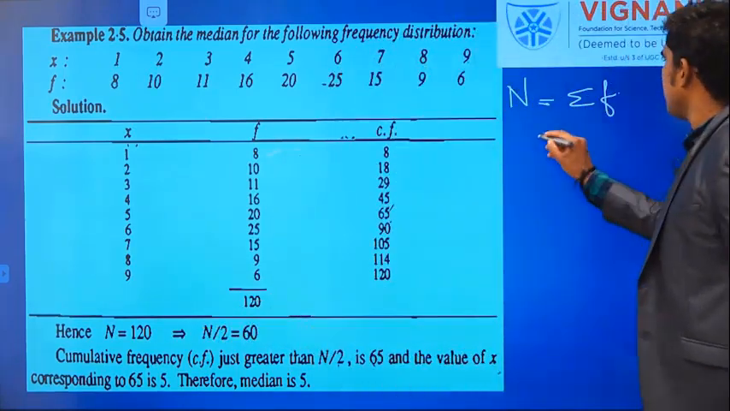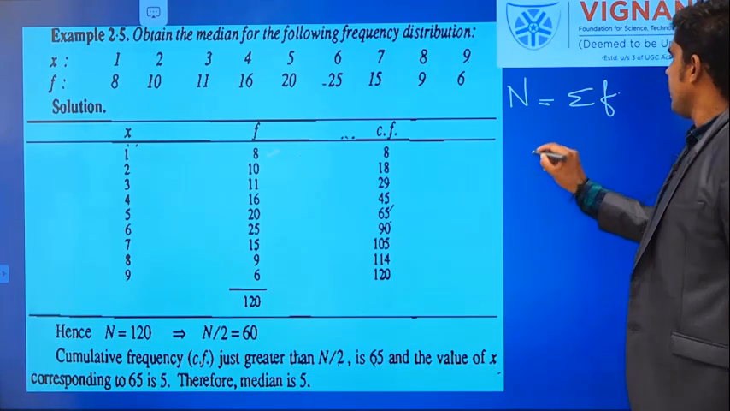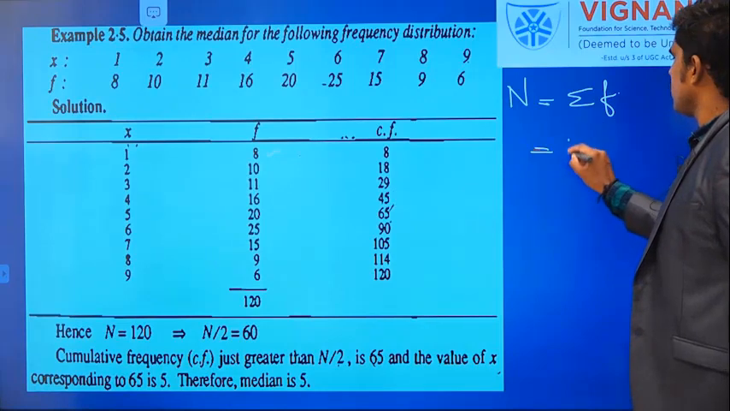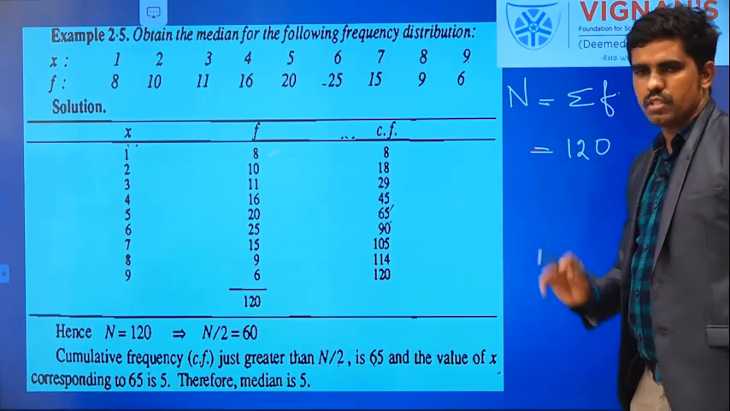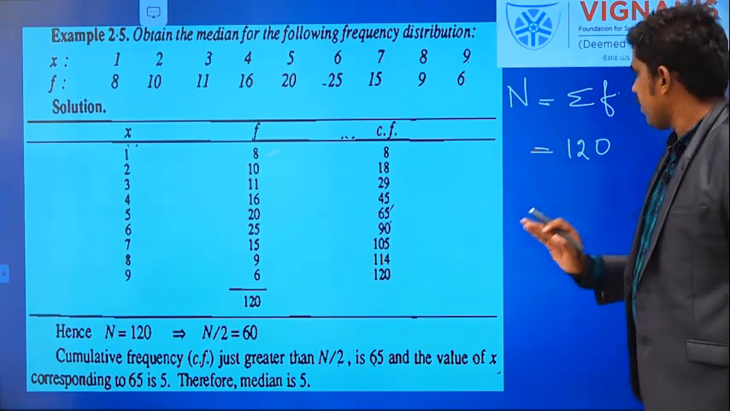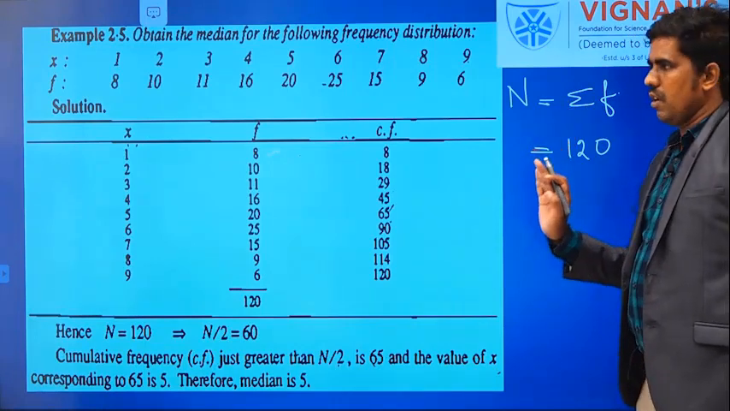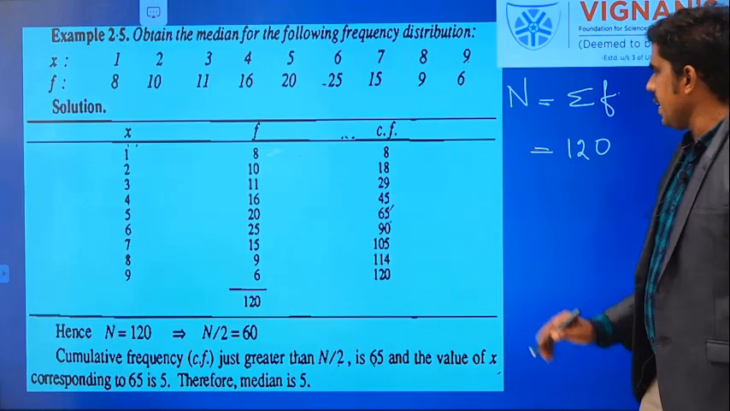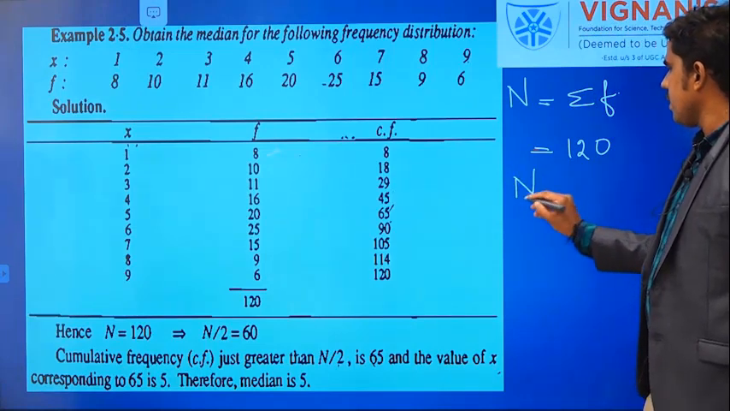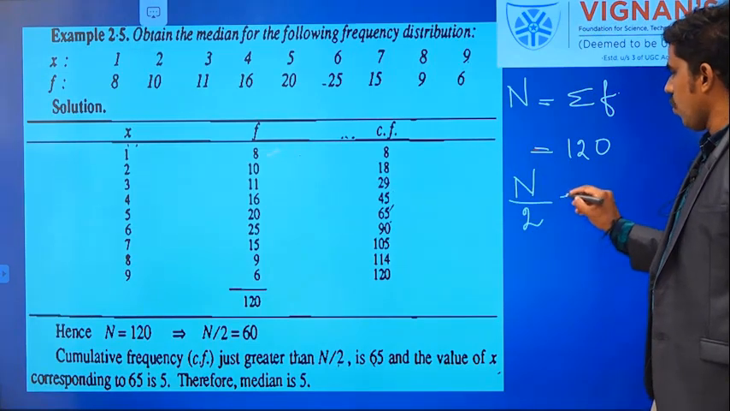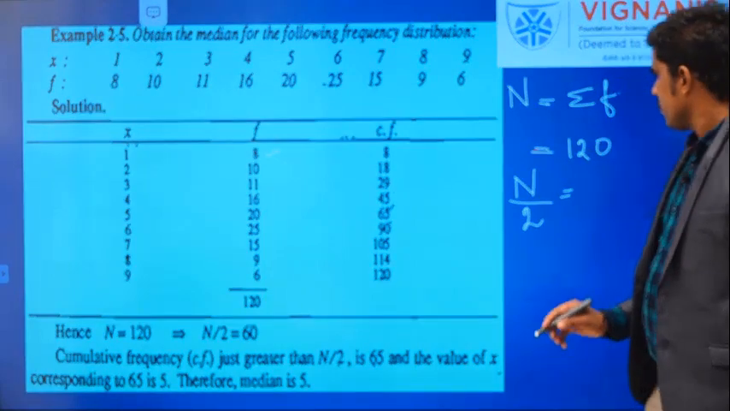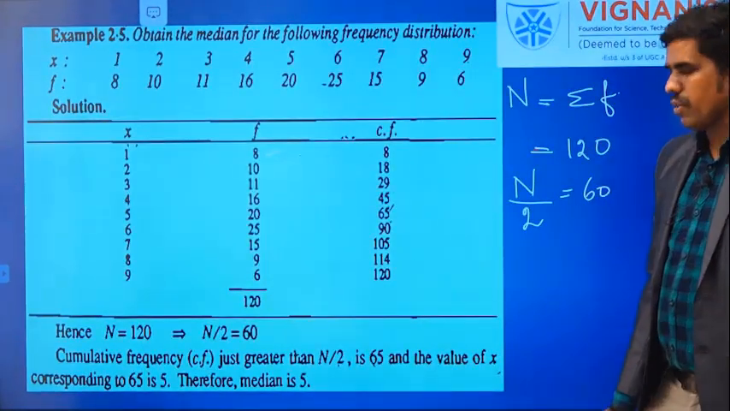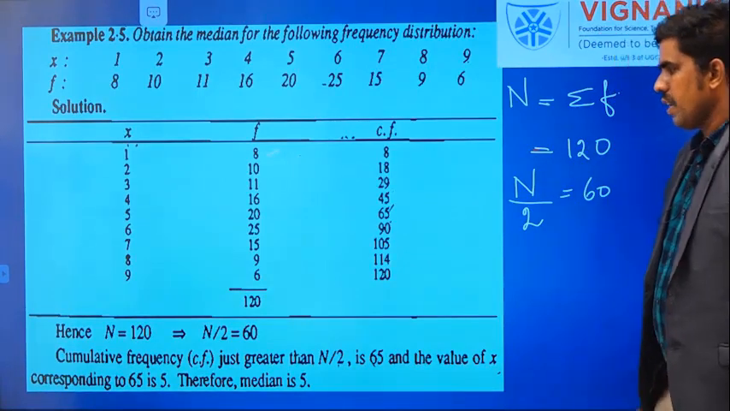What is that? I am getting 120, the summation of all frequencies is 120. So first you have to find n, if frequency data is given. Then after finding n, calculate n by 2. What is n by 2? 60, right? 120 divided by 2 is 60.